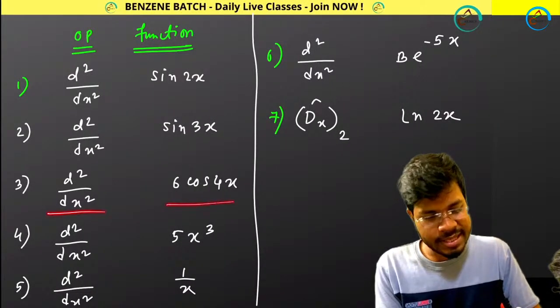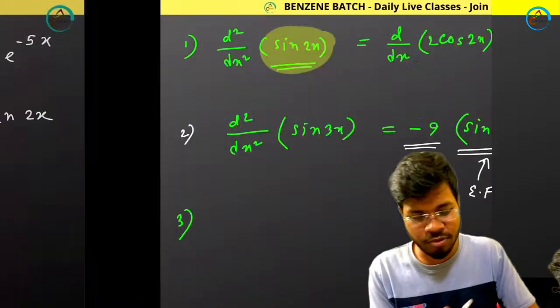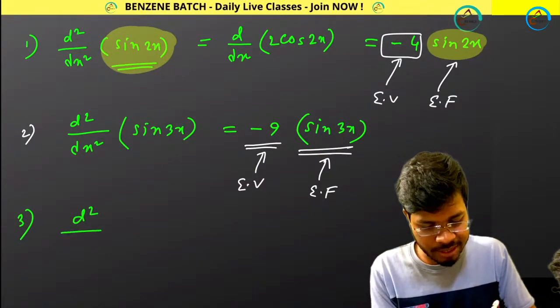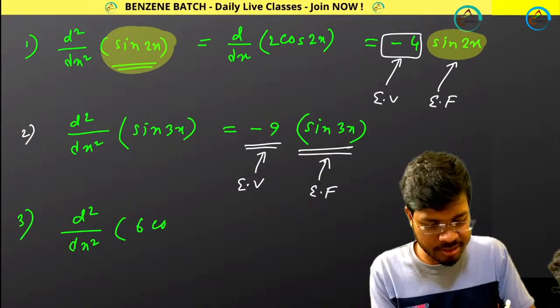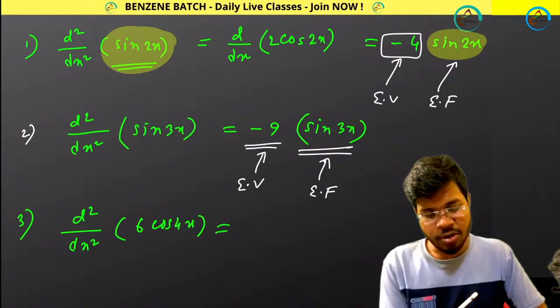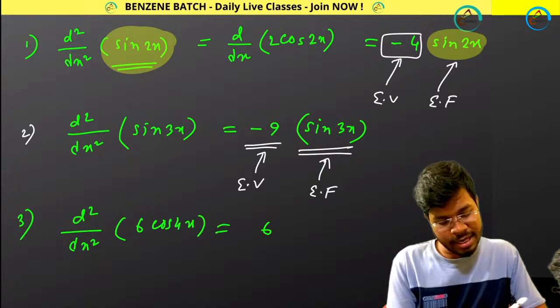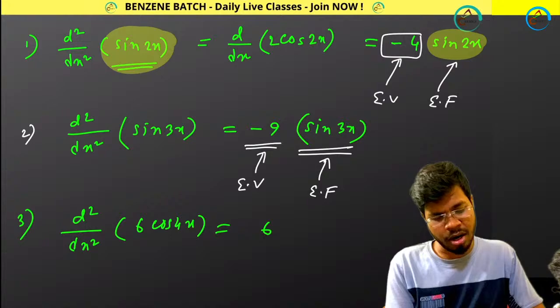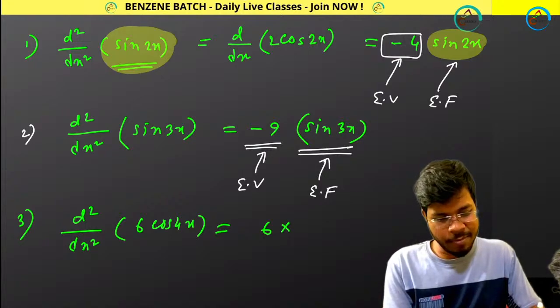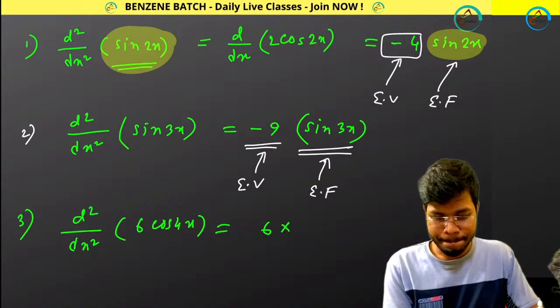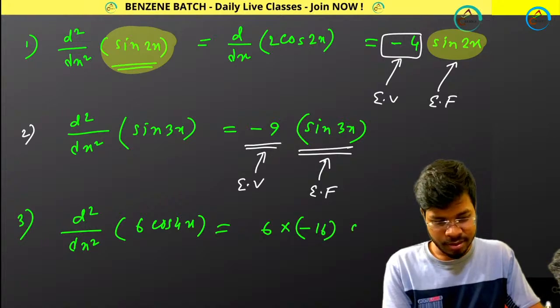Next, 6 cos 4x. Let's do it. d square by dx square of 6 cos 4x. It will give you 6, then multiplied by -16.